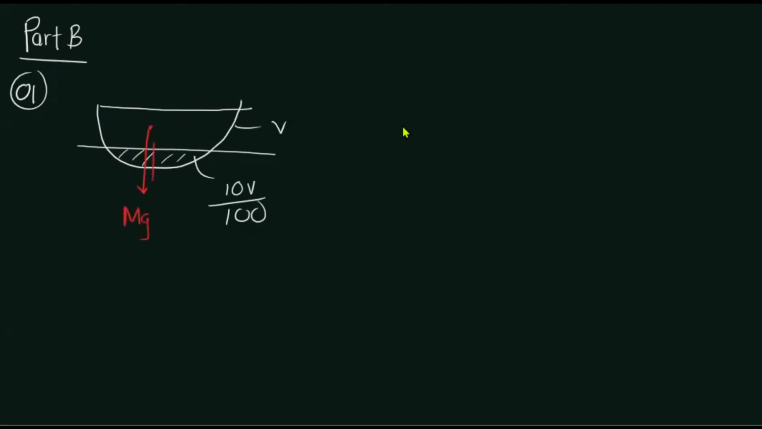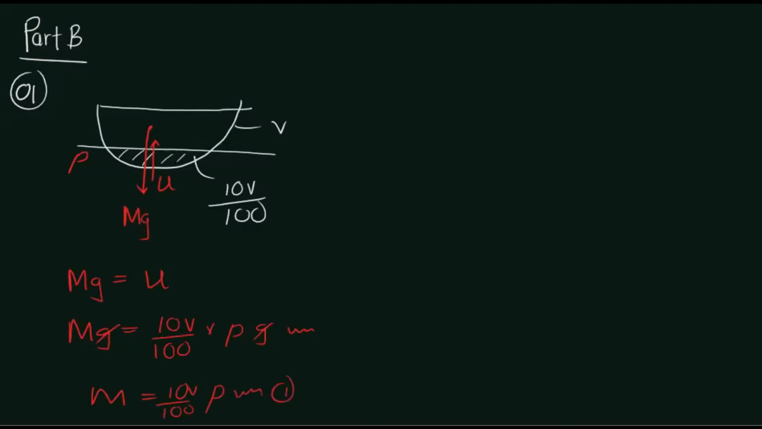In that case, if it is floating, then an upward force from the liquid is going to act on the boat, that is the upthrust force, right? Let us write an equation for this. Since it is floating, the weight should be equal to the upthrust. The weight mg will be equal to the dipped volume, which is 10% of the total volume, times rho g, where rho is the density of the liquid. So the g cancels. m is equal to 10V rho over 100. This is the first equation.